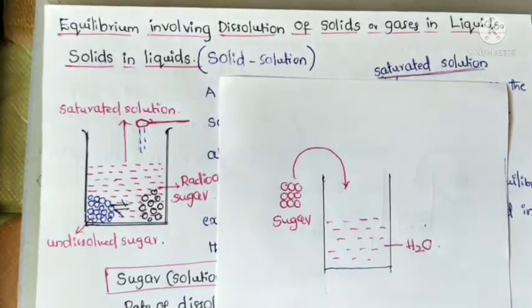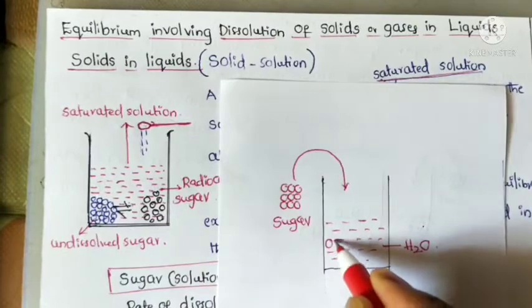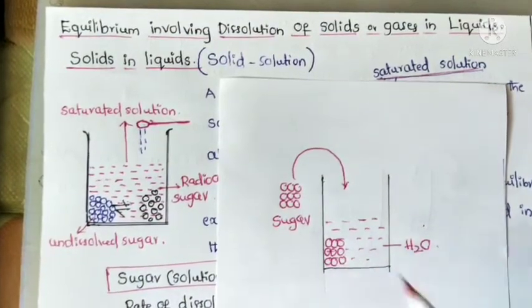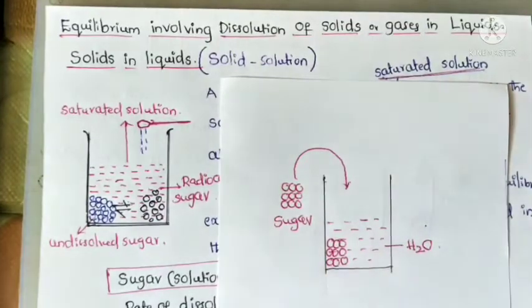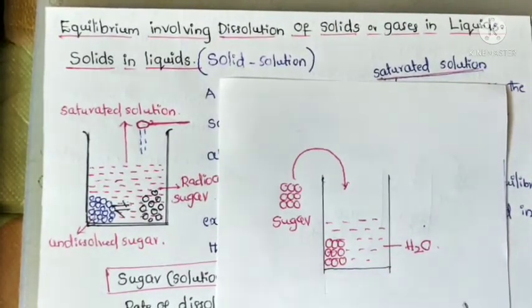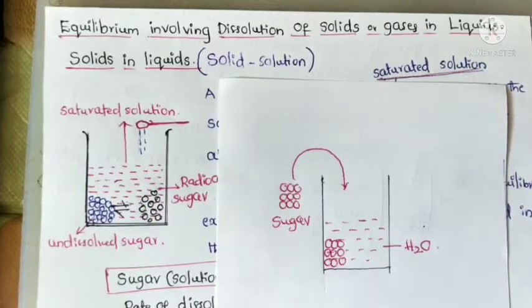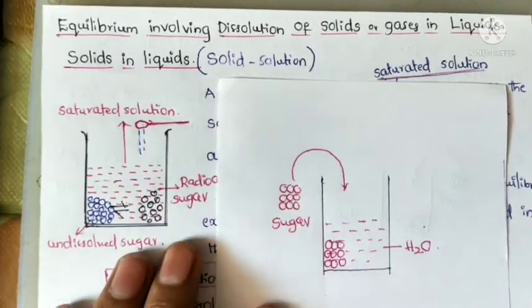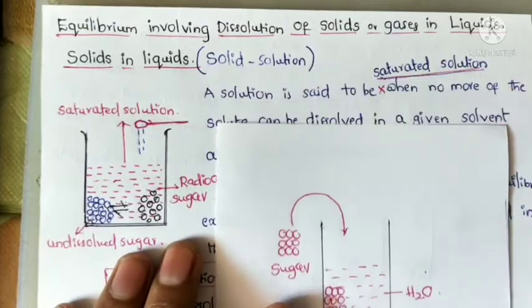At a certain stage, the sugar will not dissolve any more. In this situation, we can say that the solution has reached saturation. Now we will define what a saturated solution is.